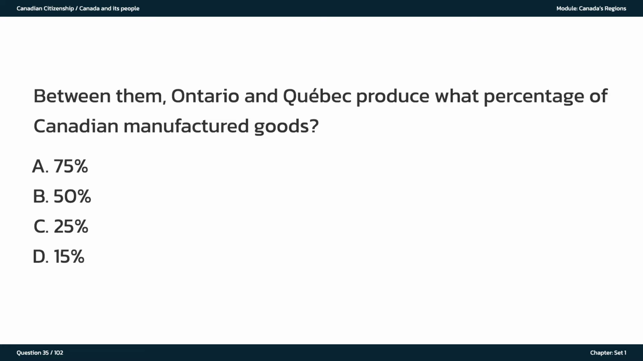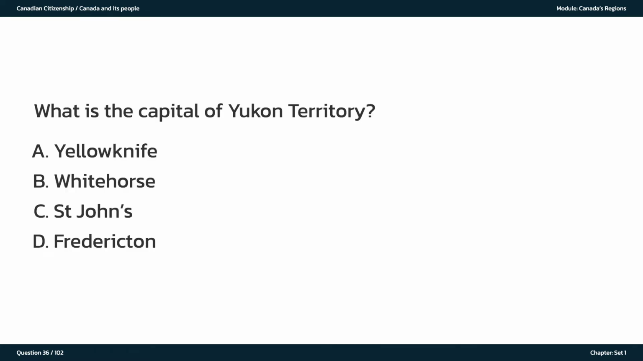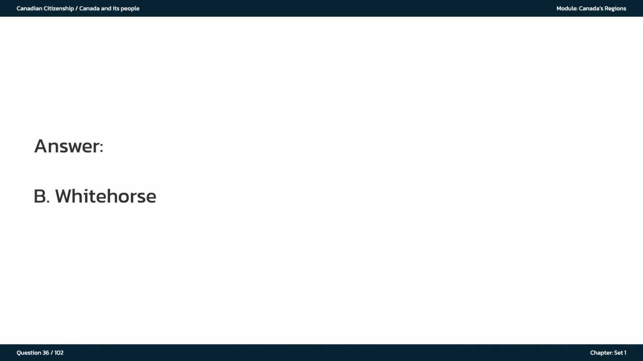Between them, Ontario and Quebec produce what percentage of Canadian manufactured goods? A. 75%. B. 50%. C. 25%. D. 15%. The answer is A. 75%. What is the capital of Yukon Territory? A. Yellowknife. B. Whitehorse. C. St. John's. D. Fredericton. The answer is B. Whitehorse.